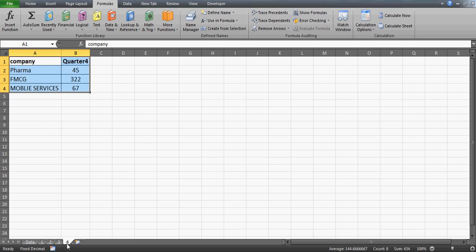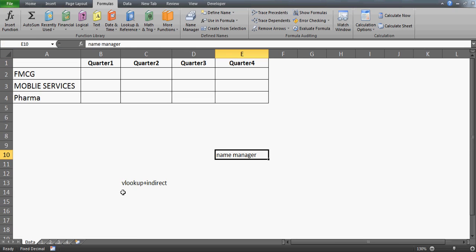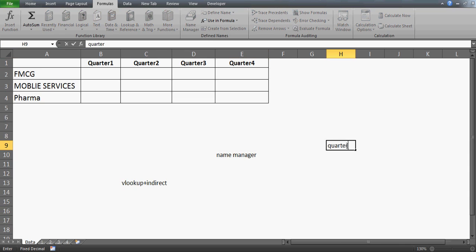Just select this and write here. This is another method. So you can say quarter 3, and this time I'll come here and it's already selected, so I'll say quarter 4. Now why I'm creating this, I'll just tell you. Now you have created 4 ranges, remember, and what's their name?